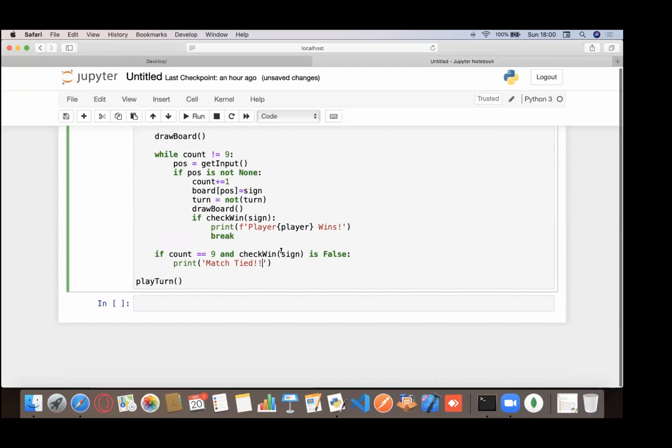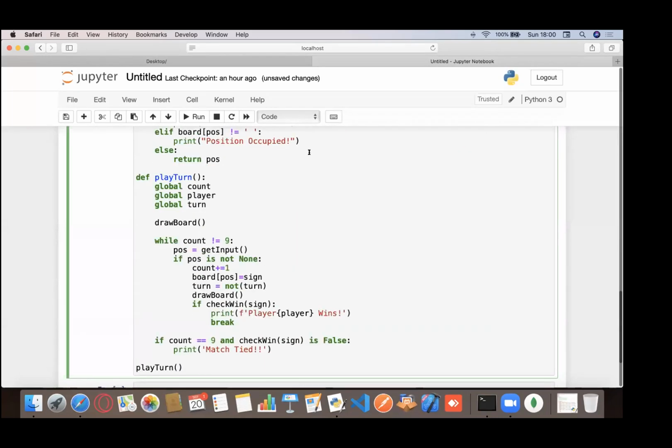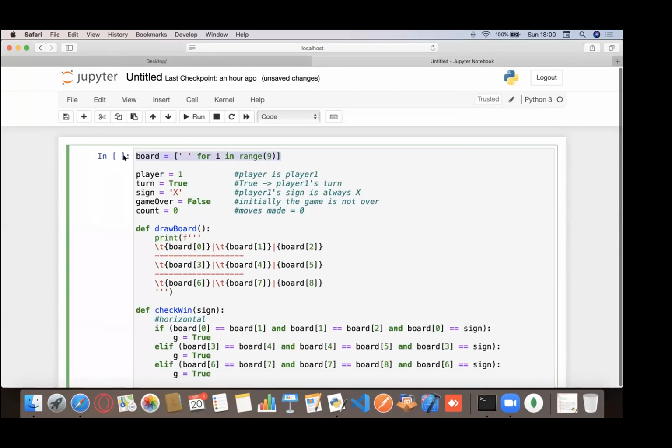Now let's go through this function or this code again just once more, and then execute it and see. So initially I take a board that's just blank spaces, right? A board that only consists of some blank spaces. And then since me and Dave were playing it, and Dave was player 1, so here it is, player equals 1, turn equals true, sign equals x. So that's all metadata for Dave. So when you start the game, the player is always equal to player 1. So the first player starts. The turn true means basically Dave's turn. The sign x is the default sign that you start the game with.